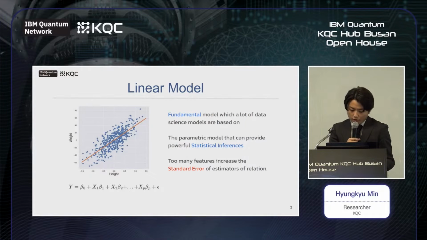However, there is a big obstacle in building a linear model. If the number of features is too many, it will increase the standard error of the estimator of the relation. If it does, the model's statistical inference and predictive power are really hampered. So we have to shrink the number of features by selecting them.